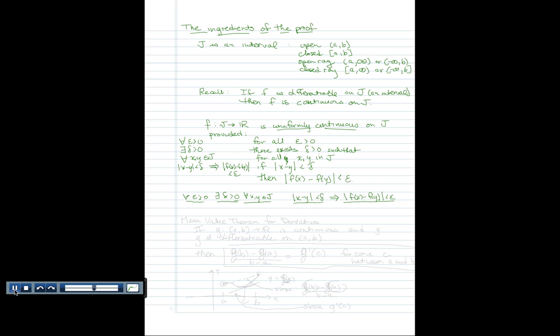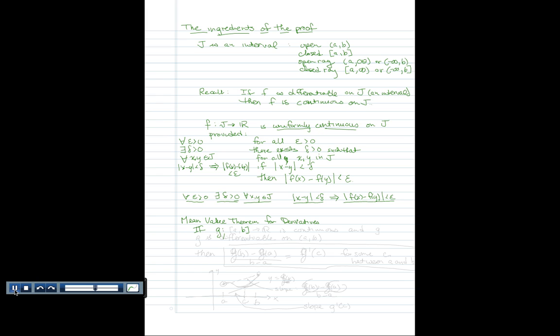Finally, there's one more result from Cal 1 that I want to remind you of before we do the proof. The mean value theorem for derivatives. Alright, so how does this one often get stated? Something like this.